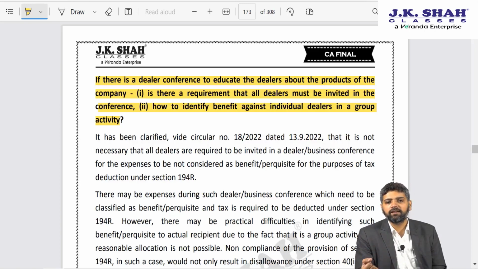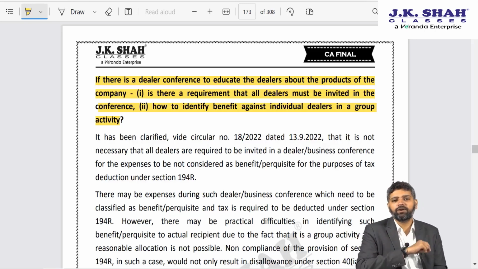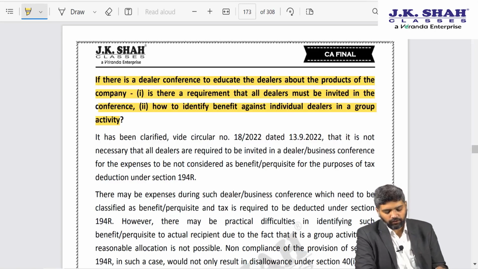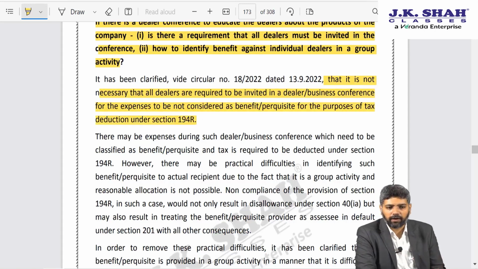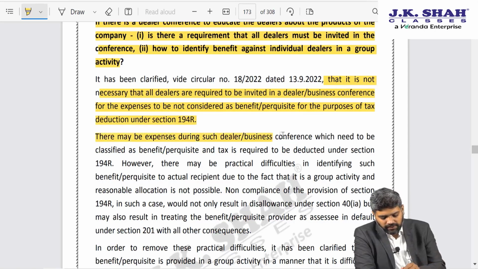But now they are asking how do you understand that, even if specific dealers are invited for a conference, in that group activity, what is the individual value of benefit given to each dealer? How do you identify that? So for that purpose, CBDT says that it is not necessary that all dealers are required to be invited in a dealer or business conference for the expense not to be considered as benefit or perquisite under 194R. There may be expenses during such dealer or business conference which need to be classified as benefit or perquisite, and tax is required to be deducted under 194R.